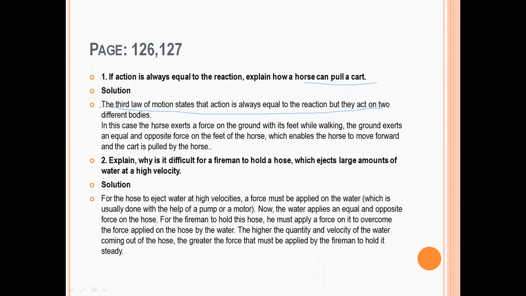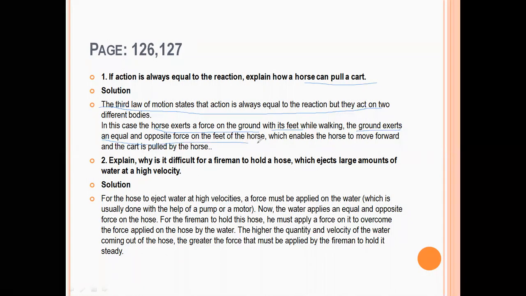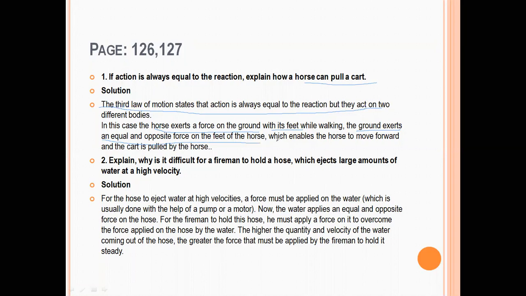In this case, the horse exerts a force on the ground with its feet. At the same time, the ground exerts an equal and opposite force on the feet of the horse, which enables the horse to move forward. And the cart is pulled by the horse because the force applied by the horse is much more than the force which the ground applies on the feet of the horse.